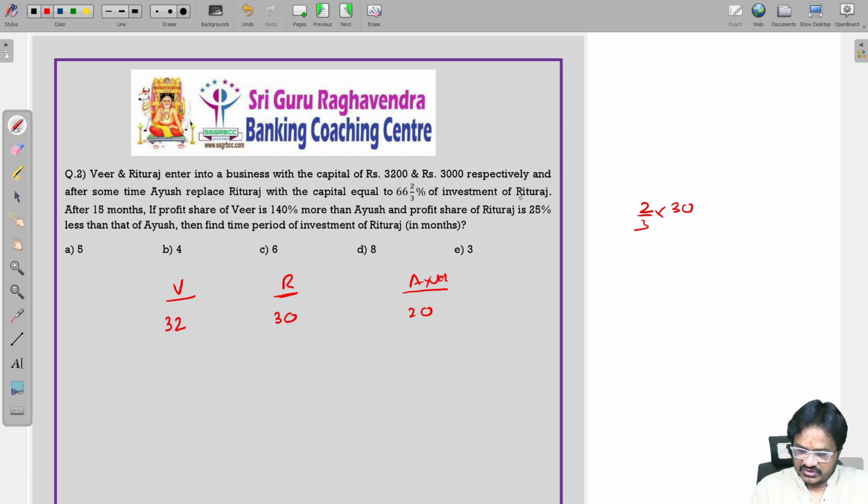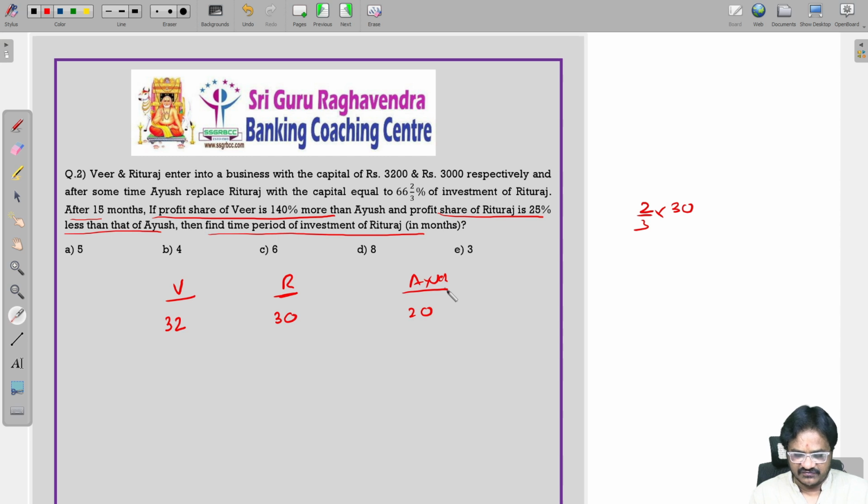After 15 months, so all will be having after 15 months, if the profit share of Veer is 140% more than Ayush and profit of Rituraj is 25% less than Ayush, find the period of investment of Rituraj. Now Veer and Rituraj entered into partnership with 3,200 and 3,000. After some time, Ayush replaced Rituraj with a capital. So Rituraj is going outside, Ayush is coming inside.